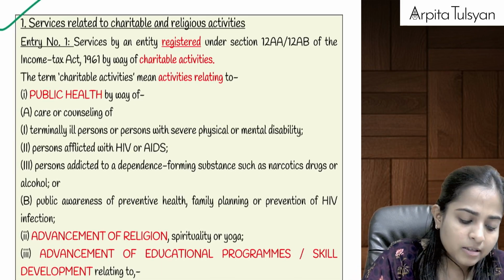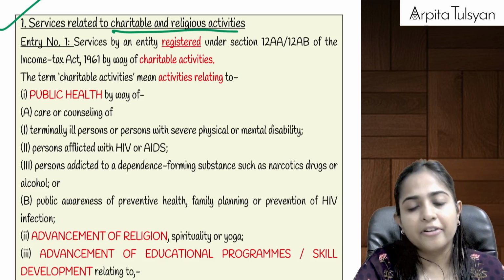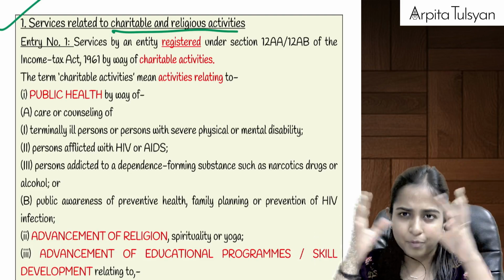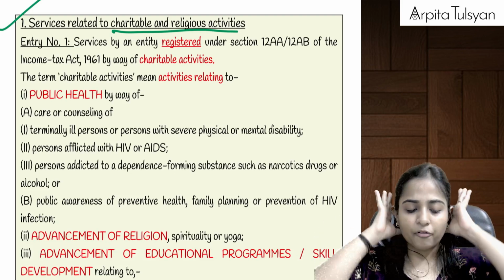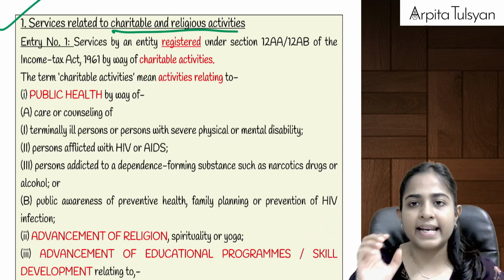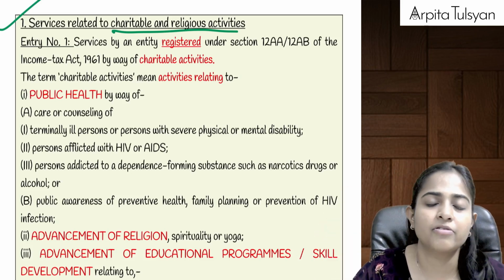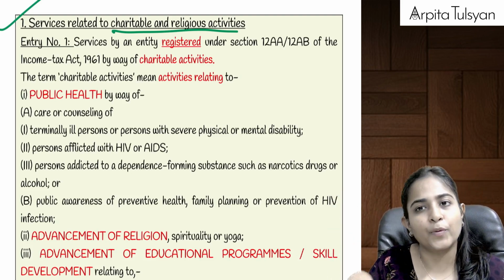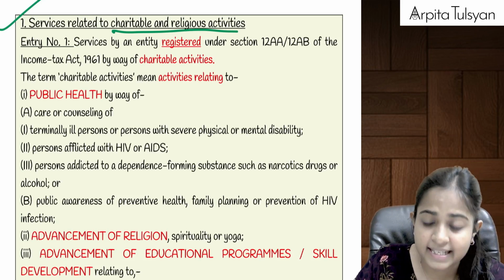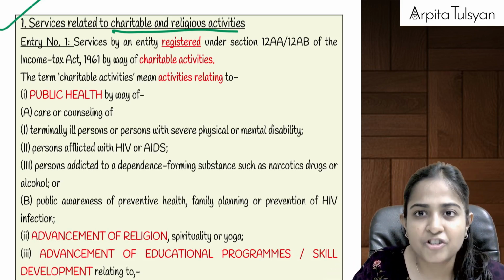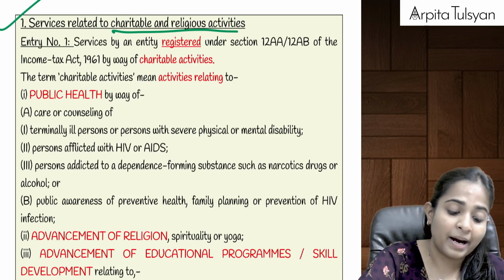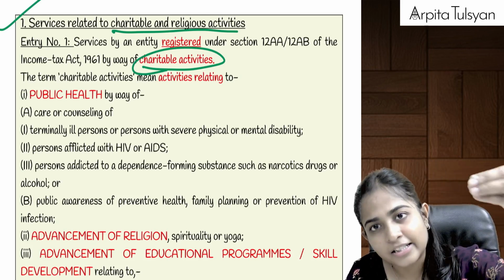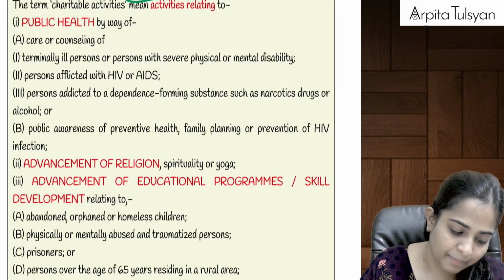Yes. Now, services related to charitable and religious activity. First service. Everything relating to charitable activity we have put under a single heading. The first entry is: suppose there is an entity, a charitable and religious trust, which is registered. You must have studied this under your income tax also. If it is registered under section 12AA or 12AB of the Income Tax Act, any services provided by such entities or such trust or institution by way of charitable activities, charitable and religious trusts providing certain charitable activities, that will be totally exempted from GST.